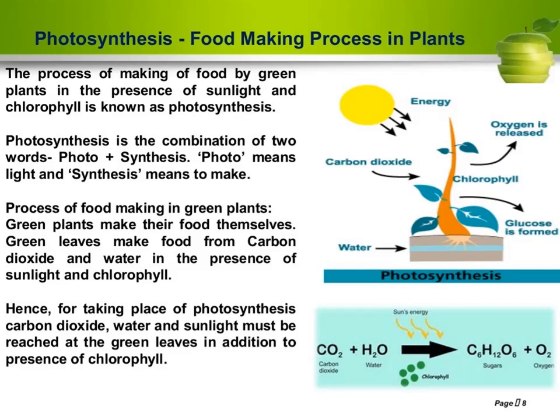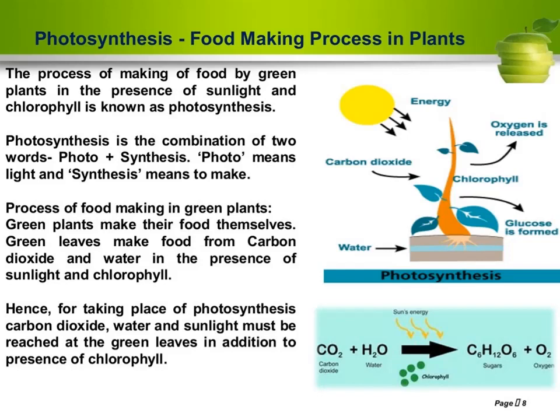Means the photosynthesis process takes place in leaves, so it is necessary that carbon dioxide and water reach the leaves and sunlight falls on the leaves of the plant, and only then does the photosynthesis process take place.